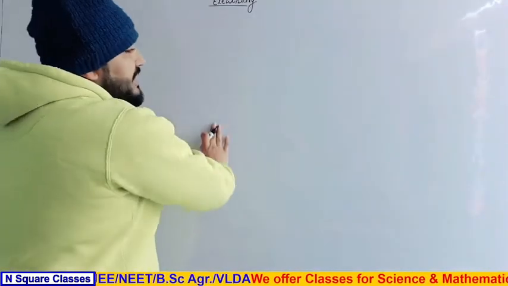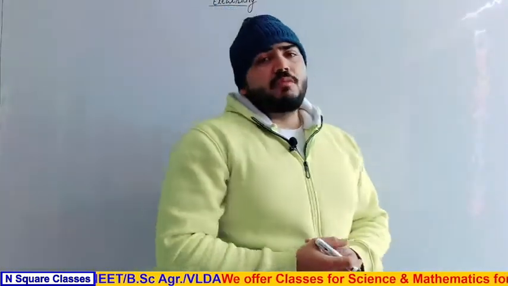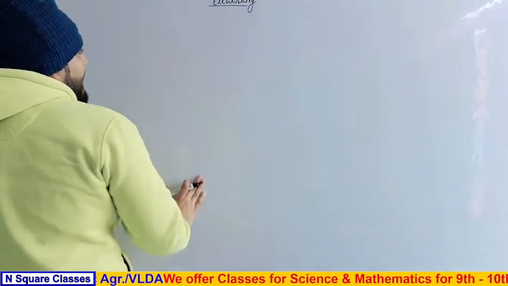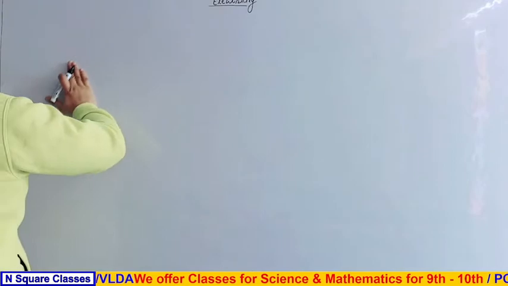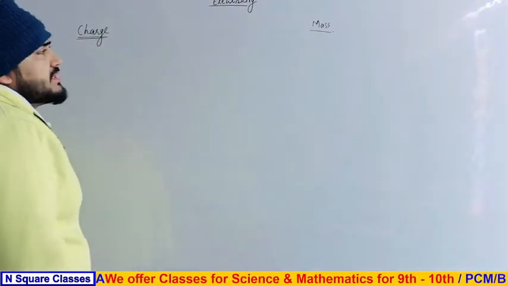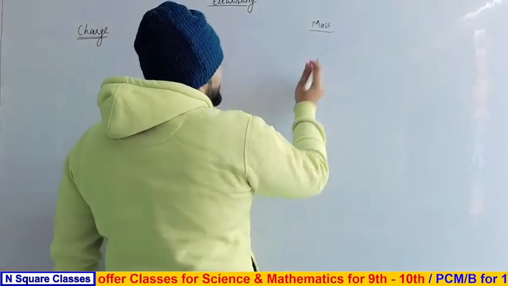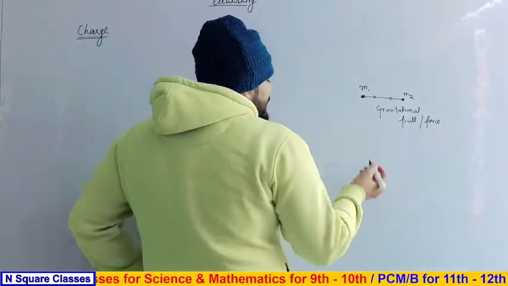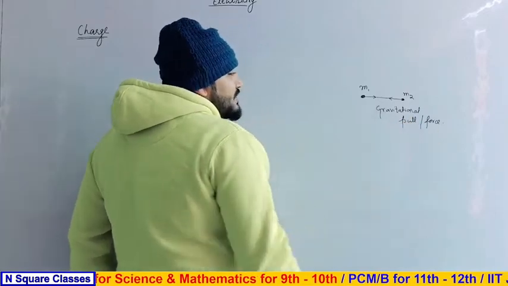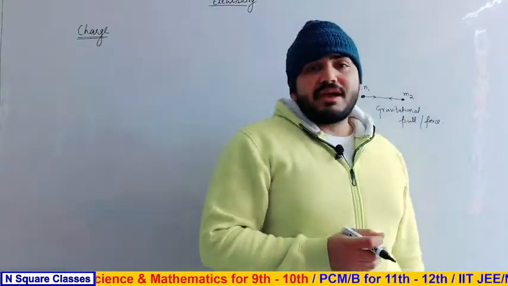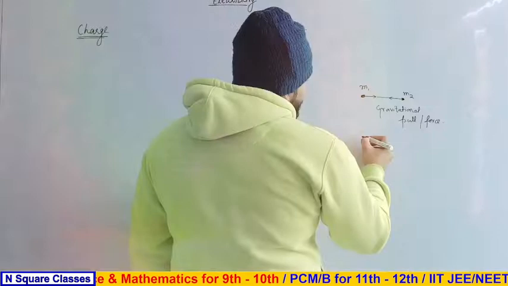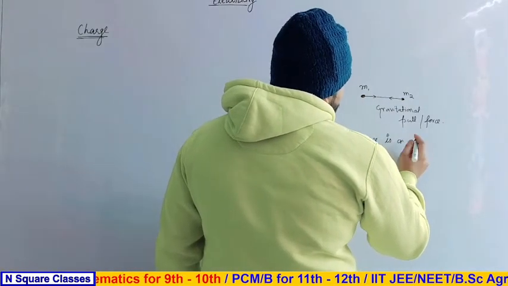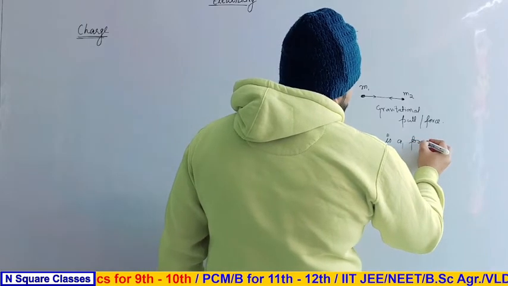Before proceeding to electricity, we have to know about an important term, that is charge. Charge is very important to understand the concept of electricity. Before going to charge, let us discuss something about mass. Mass is the property of any material due to which a gravitational force or pull is exerted between them. Or we can say that mass is a property of objects due to which gravitational force arises between them.